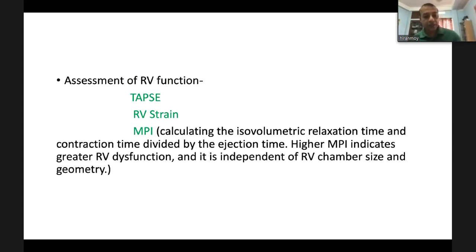You can also see right ventricular function by calculating the myocardial performance index. Myocardial performance index can be calculated by isovolumetric relaxation time and contraction time divided by ejection time. A higher myocardial performance index indicates greater RV dysfunction, and it has the advantage that it is independent of right ventricular chamber size and geometry.